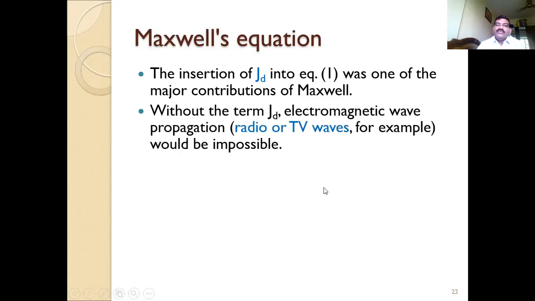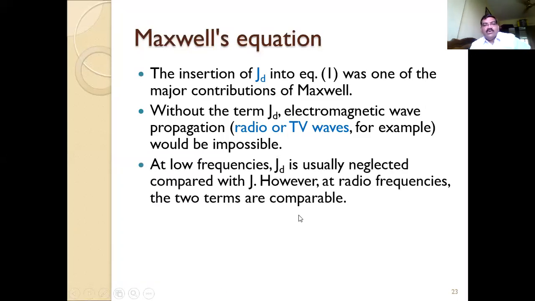Without the term JD, electromagnetic waves, radio or TV waves, are not able to propagate. It is not possible. How is it not possible?